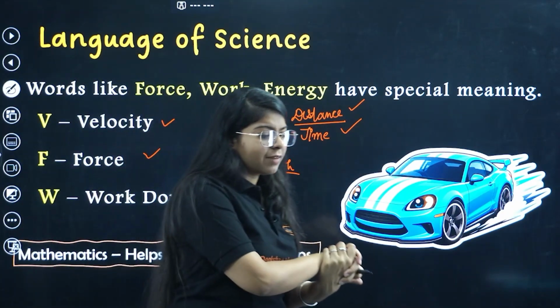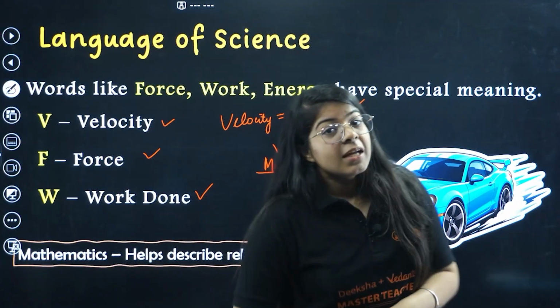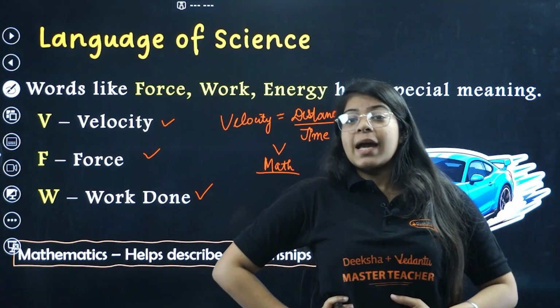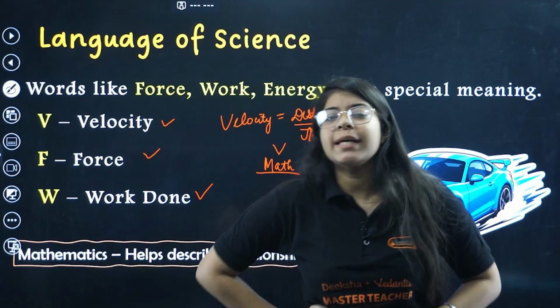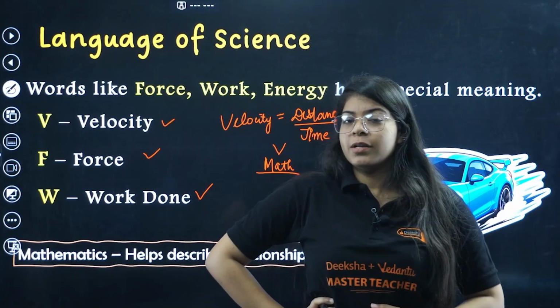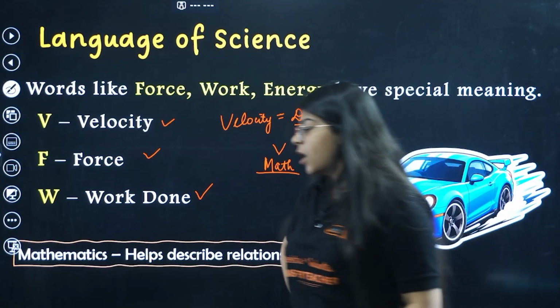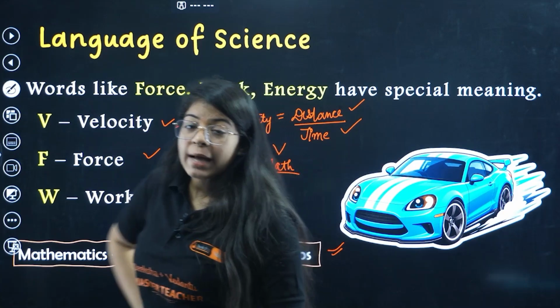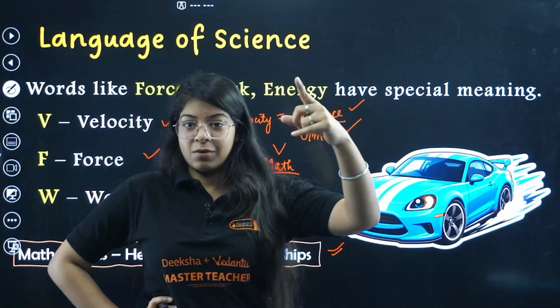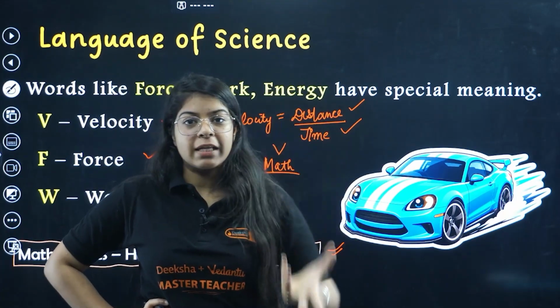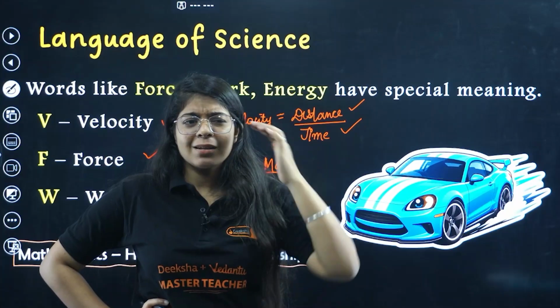Now one more thing, very important. I am sitting here, and I tell you, get me 10 kg of tomatoes. Then you go, but you are in Germany. If you go there and you ask for 10 kg of tomatoes, then they'll be confused.